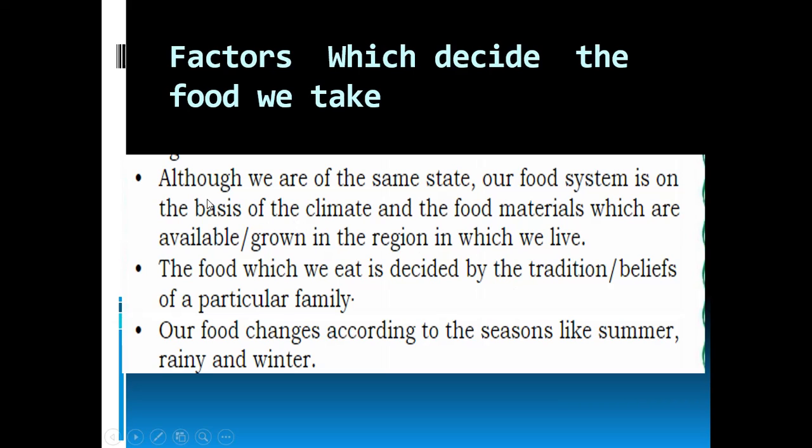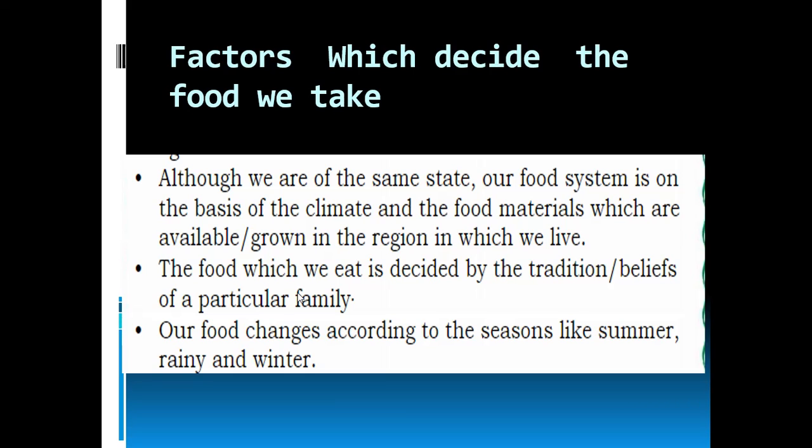The next thing is that the food we eat is decided by the tradition or beliefs of a particular family. Some families will not have non-veg, some families have only veg food.